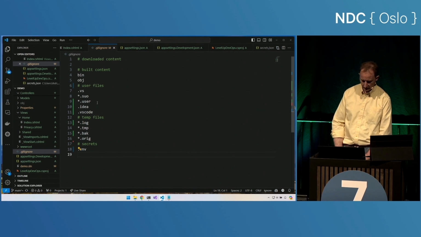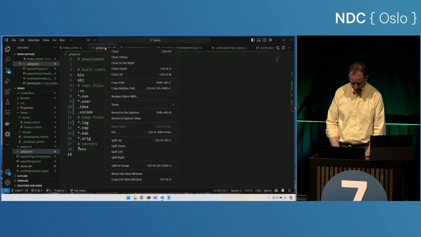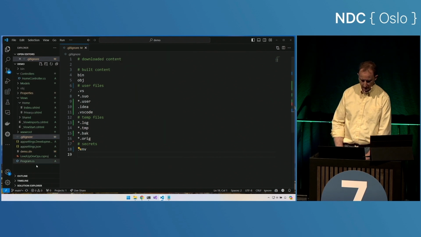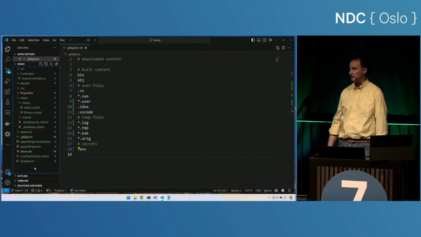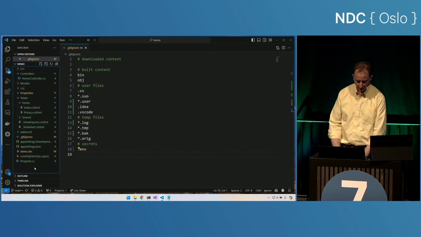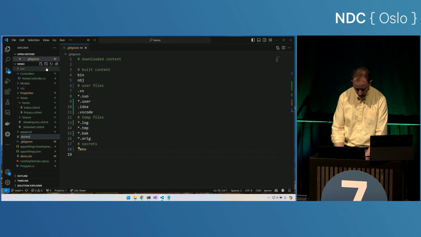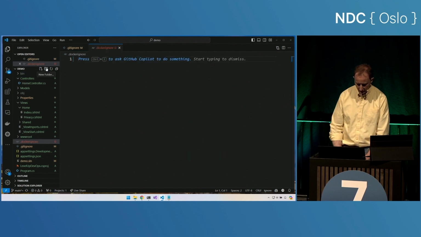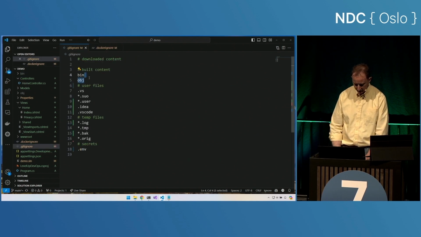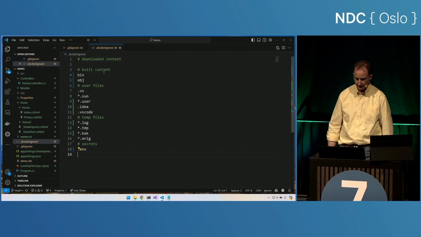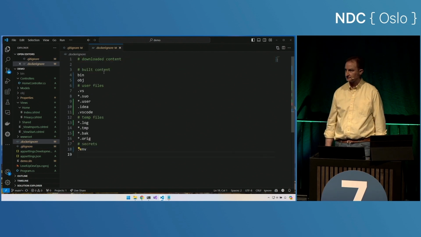Cool, so we've got our gitignore file. Let's close others. Next up, we want to get this into a container. Let's build up the Dockerfile and .dockerignore that we'll need to be able to get this in place. So I'm going to start with the .dockerignore. And this dockerignore file has nearly the same syntax as a gitignore file. So I'm actually just going to grab that gitignore file and set it into place.